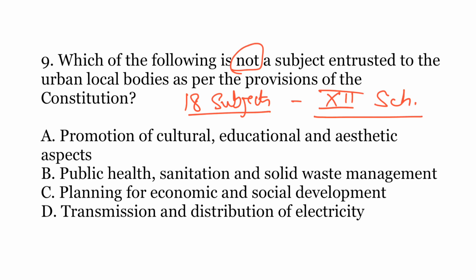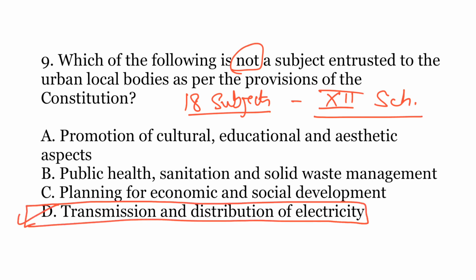The options are A. Promotion of cultural, educational and aesthetic aspects, B. Public health, sanitation and solid waste management, C. Planning for economic and social development, or D. Transmission and distribution of electricity. The correct answer is D. Transmission and distribution of electricity. So this is not the responsibility of an urban local body, rather this is the responsibility of the state government. Therefore, this is the incorrect answer.